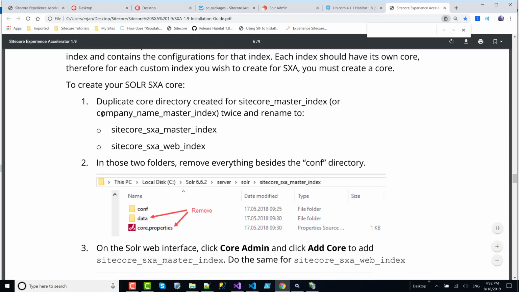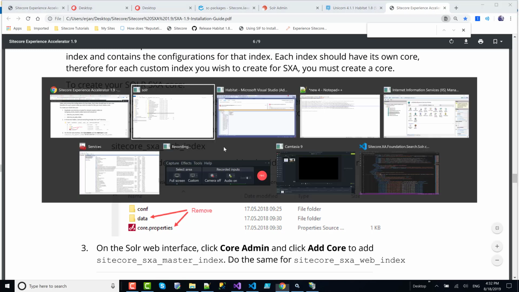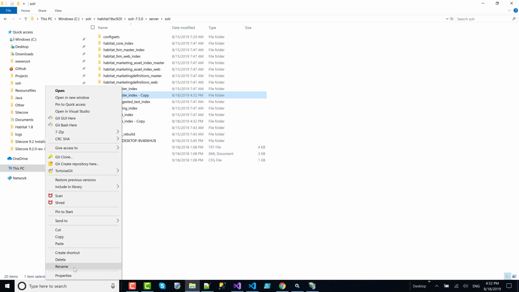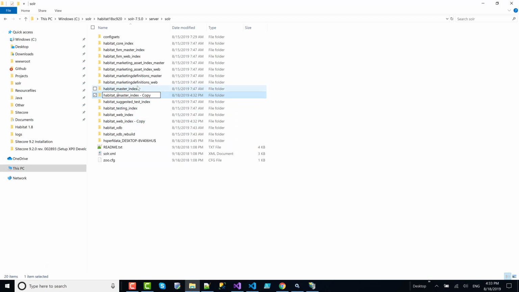Then we have to rename this duplicate. So we have to rename it as Sitecore SXA master index. So let's go back here, Sitecore, rename, SXA underscore master index.